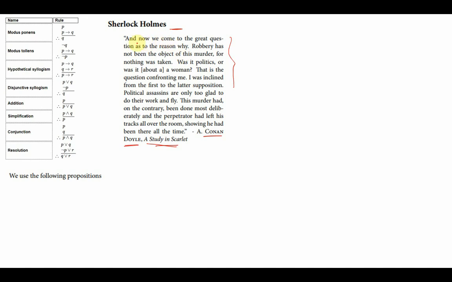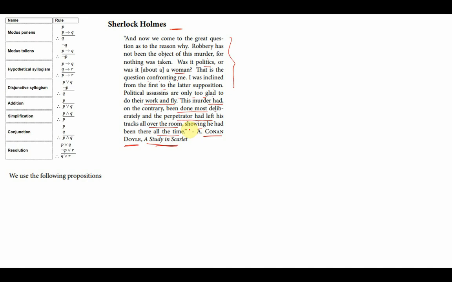It says, and this is supposedly being said by Sherlock Holmes to, I believe, Dr. Watson: "And now we come to the great question as to the reason why robbery has not been the object of this murder, for nothing was taken. Was it politics or was it about a woman? That is the question confronting me. I was inclined from the first to the latter supposition. Political assassins are only too glad to do their work and fly. This murder had on the contrary been done most deliberately, and the perpetrator has left his tracks all over the room, showing he had been there all the time."